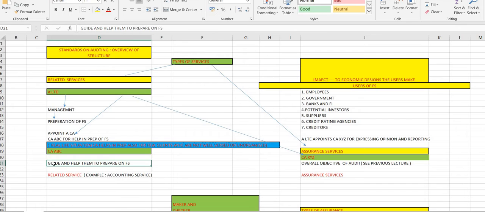Actually, as per this, a chartered accountant is not required to file your ITR. But in real life, the chartered accountant does prepare and file the returns, right? So it is also a related service. Filing of ITR and all this is also a related service only. So now you understood what related services are.